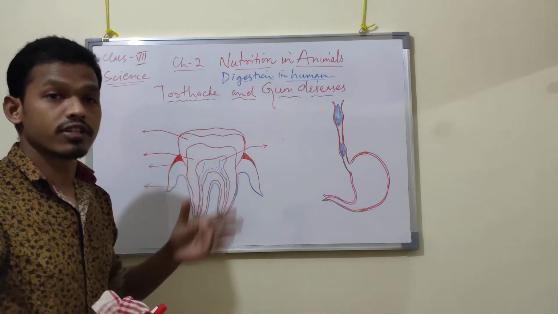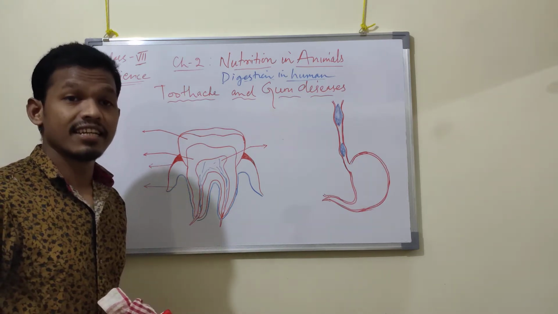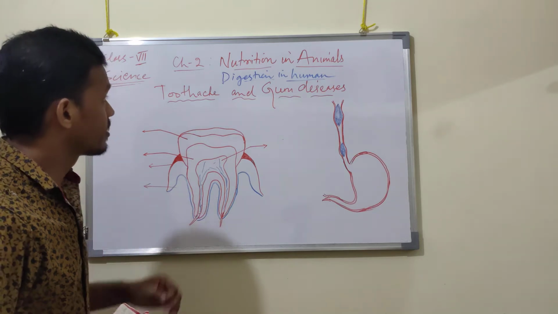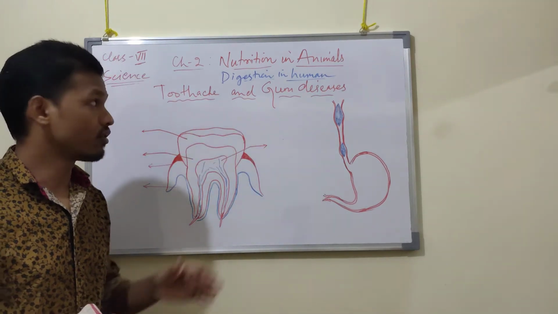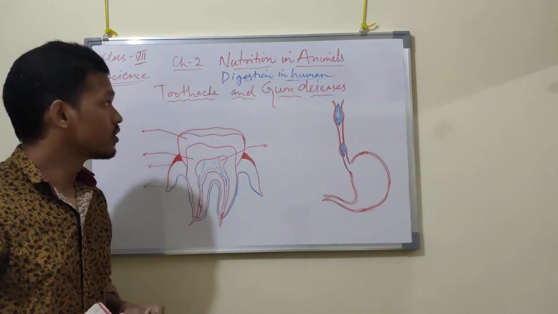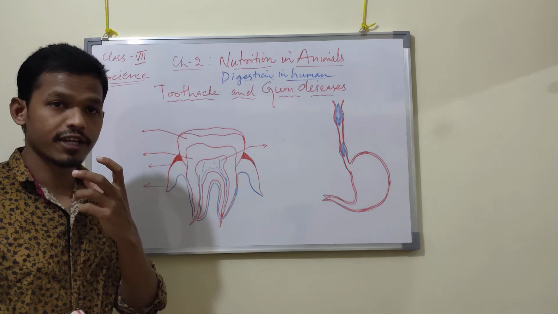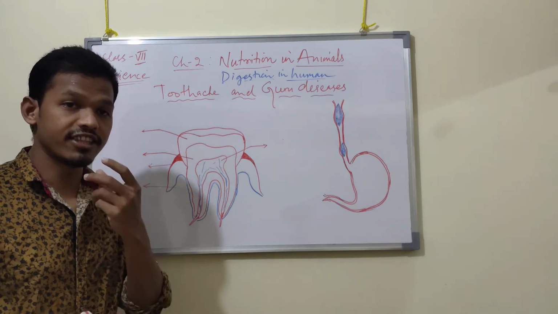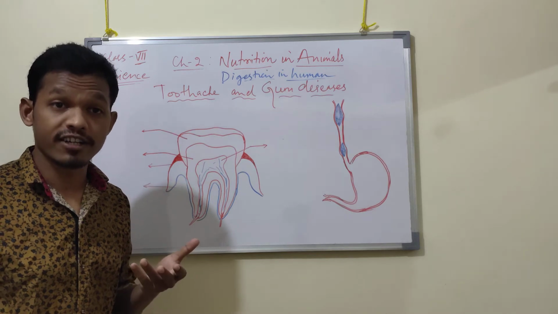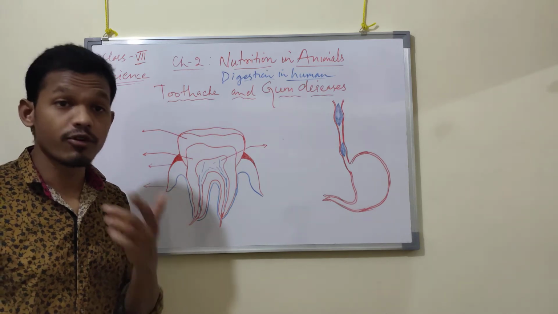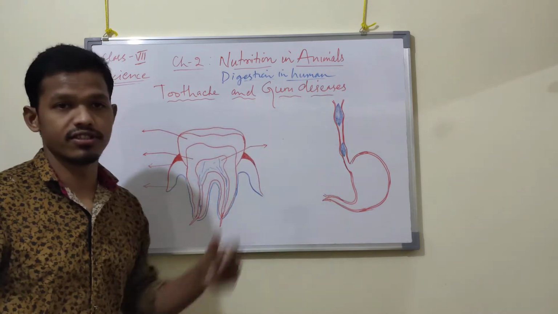Already we have studied the introduction part, and also we are in digestion in humans. So already we have discussed the digestion part of this human body. We discussed the buccal cavity, and also teeth, different kinds of teeth and their various functions. Also we discussed the tongue. So today we will discuss toothache and gum diseases.